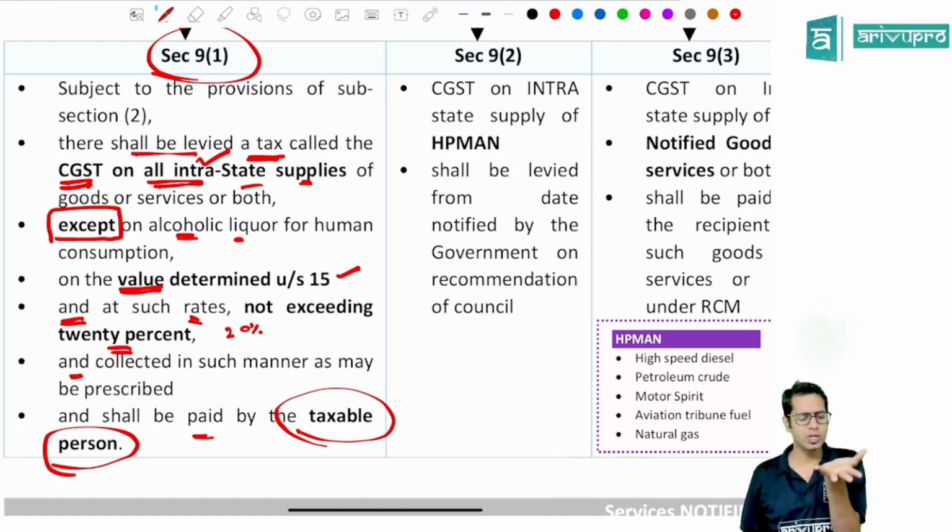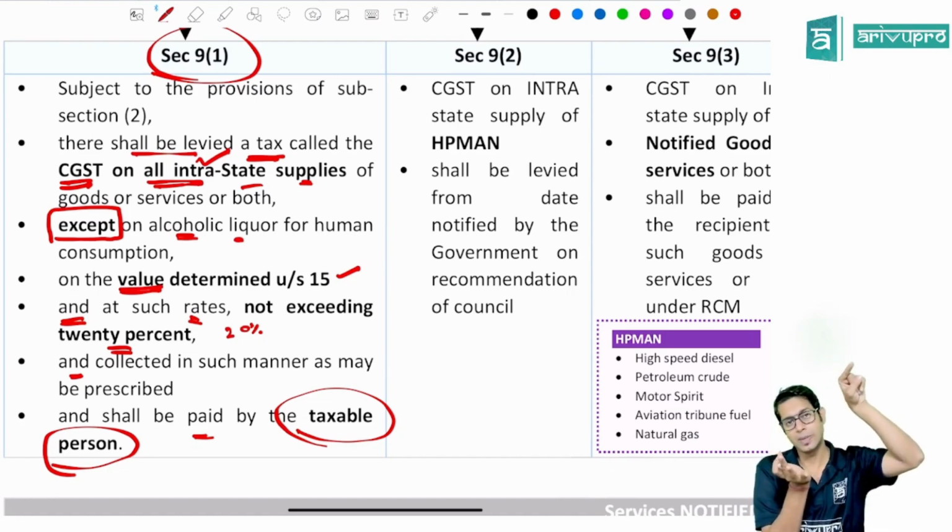Now, sir, I understood that whenever I make an intrastate supply of goods and services, I have to pay GST except on alcoholic liquor for human consumption. Sir, on what value will I have to pay? On the value determined in section 15. Go ask section 15, value of supply topic. Go ask section 15, what is the value on which you have to pay the taxes.